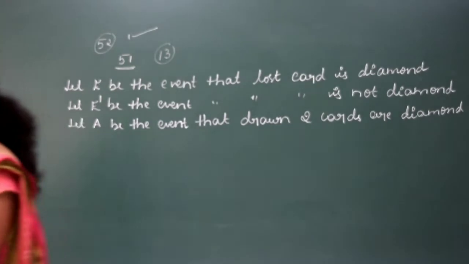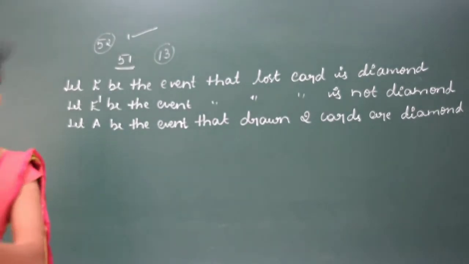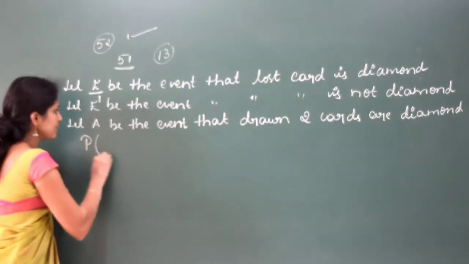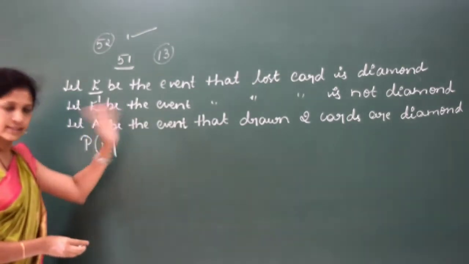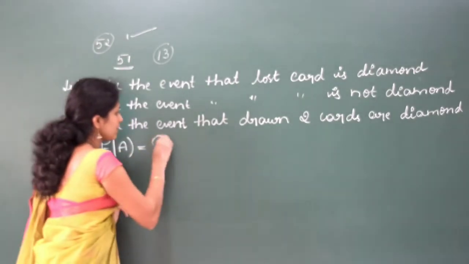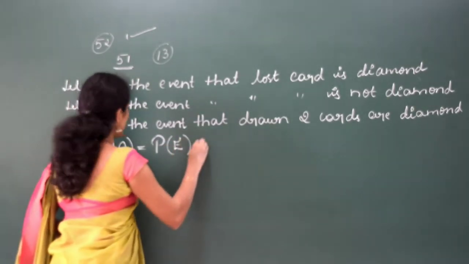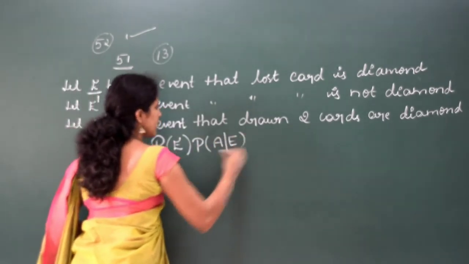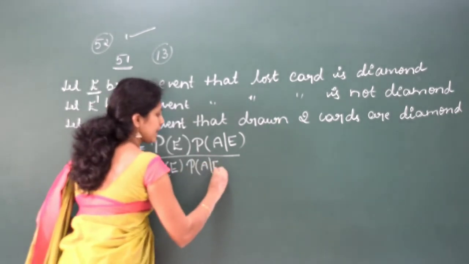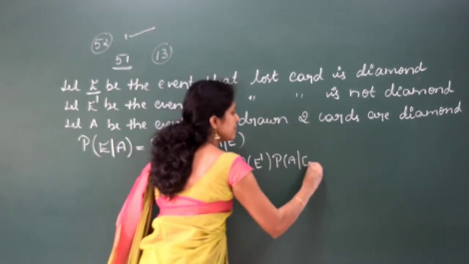Fine. Now what do you have to find? Find the probability of the lost card being a diamond. So you are finding the probability of the lost card being a diamond, given that the drawn 2 cards are diamond. I mean, you are finding the probability of E by A. First, let us write the formula. You know that E and E dash form a sample space. So this is probability of E into probability of A by E, divided by probability of E into probability of A by E plus probability of E dash into probability of A by E dash.